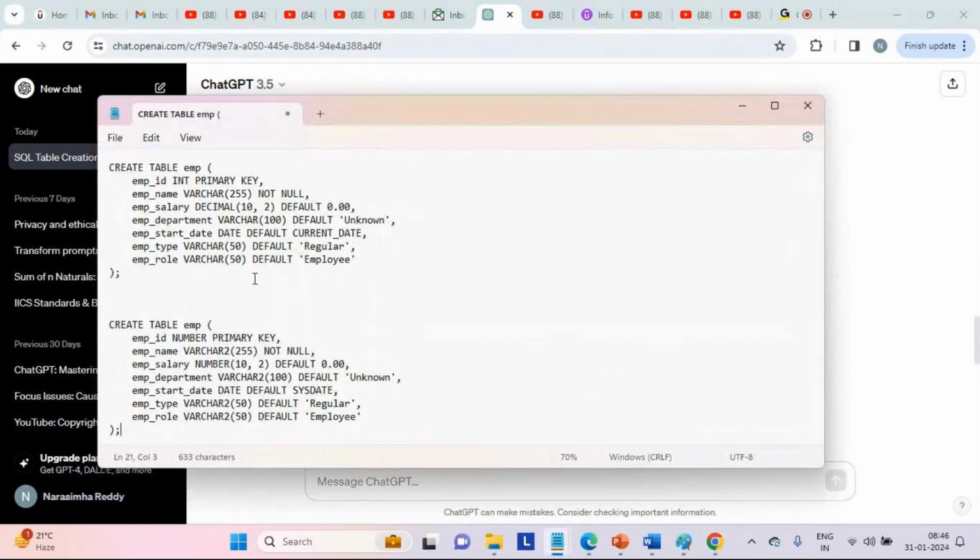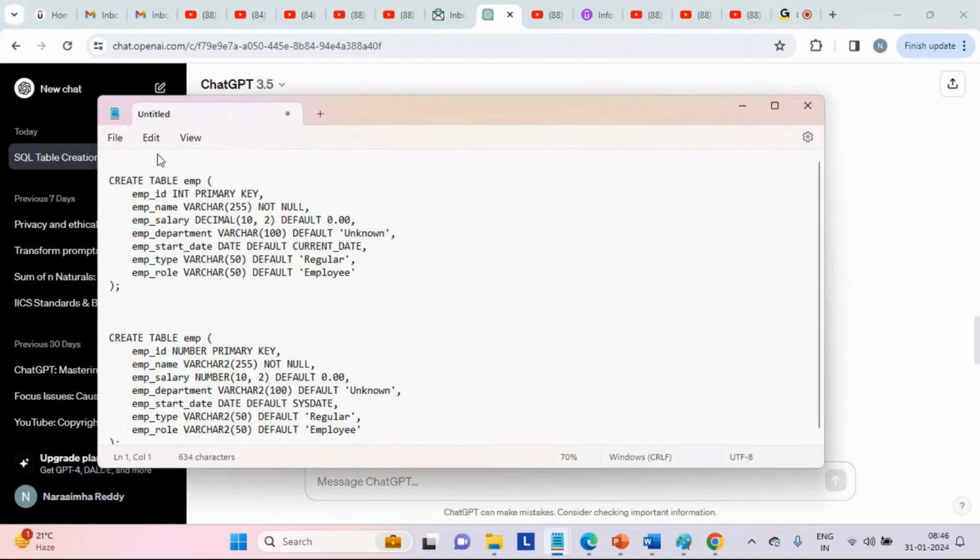Can you see, guys? This is MySQL, I'll just put it here. First one is MySQL, and second one is Oracle. Now can you see your first field? Employee ID, the column name is the same. Here the type is integer in MySQL, here it is number. Primary key, here also primary key.